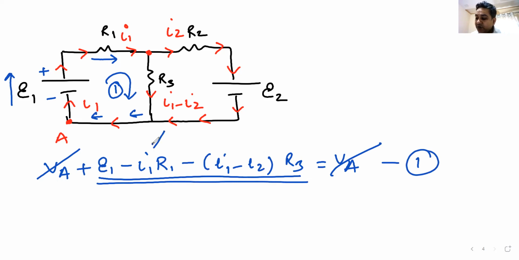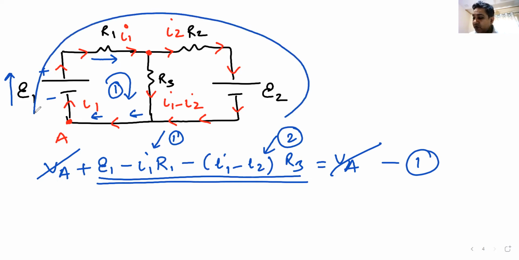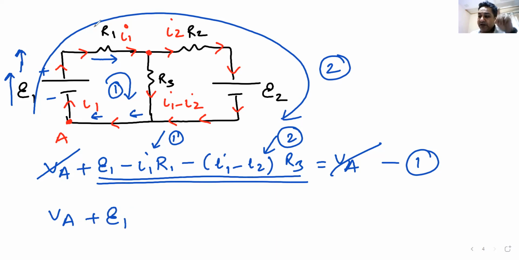As you can see, there are two unknowns, I1 and I2. Therefore, you need one more equation. You can make the equation in the smaller loop, but I will make it in the bigger loop. So this is my loop 2. I again start from point A, VA. I move across the battery, so it is plus E1. I move across the resistance, so it is minus I1 into R1.